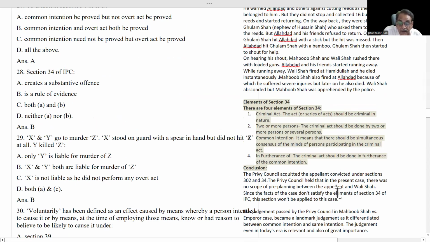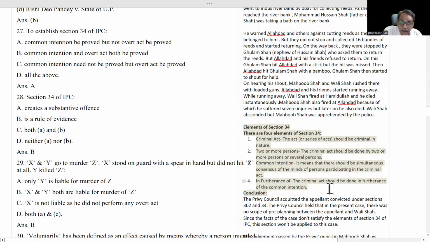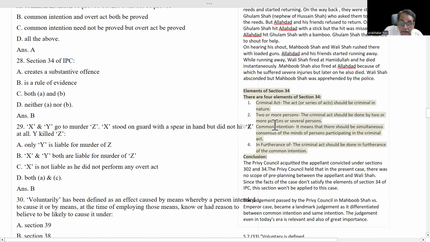Now we will see what Section 34 is. Section 34's essential elements are, first, a criminal act. The act should be criminal in nature, that means the act committed is an offense. Second, two or more persons. If there is a common intention, there must be at least two persons.